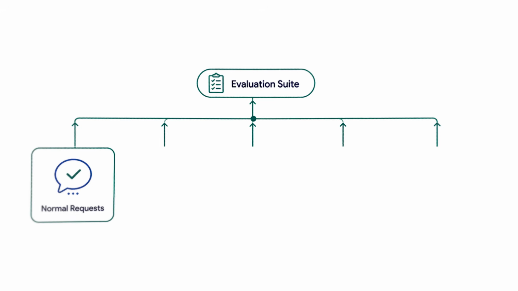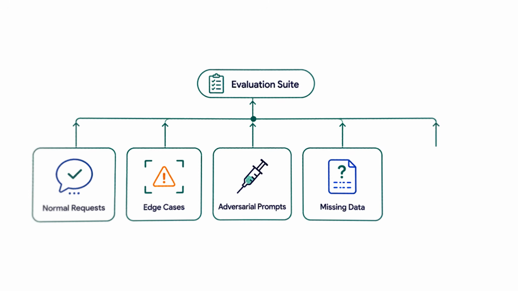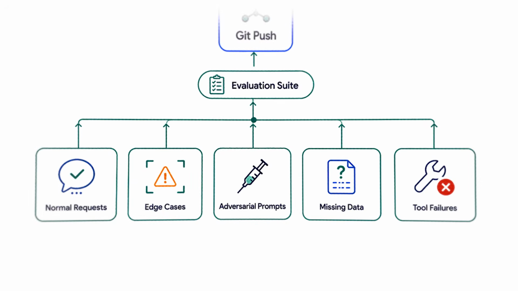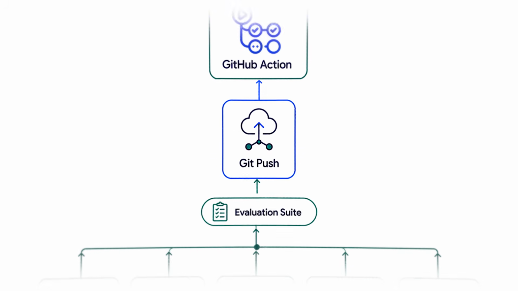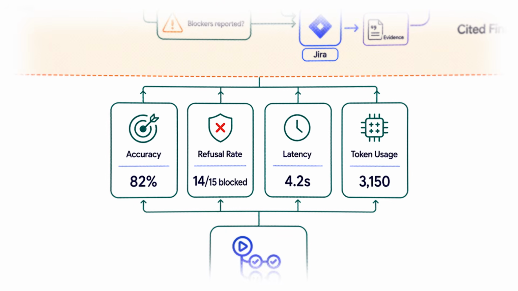Once this is done, you move into the evaluation suite. Include normal user requests, edge cases, adversarial prompts, missing data cases, and tool failures. Run these evaluations automatically on every good Git push using maybe a Git action. Put the passing badge automatically on your README. Track accuracy, refusal rates, latency, token usage, and everything in the pipeline.